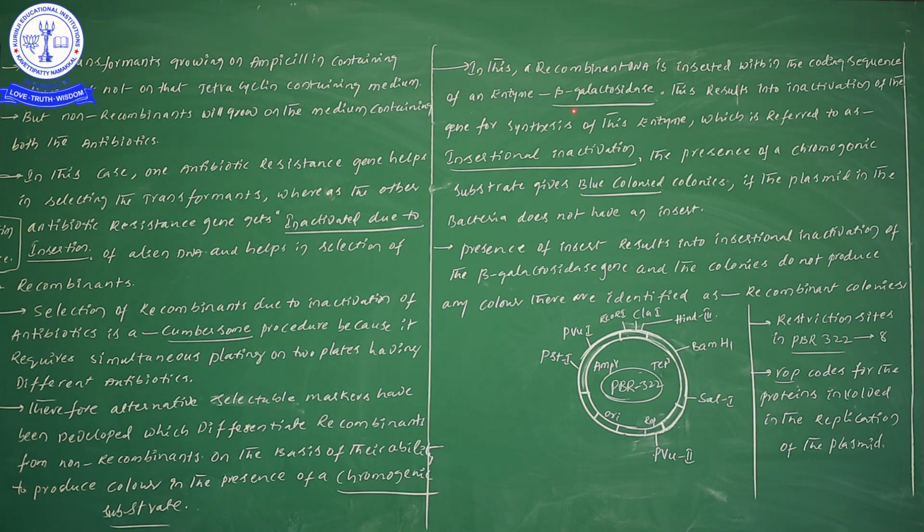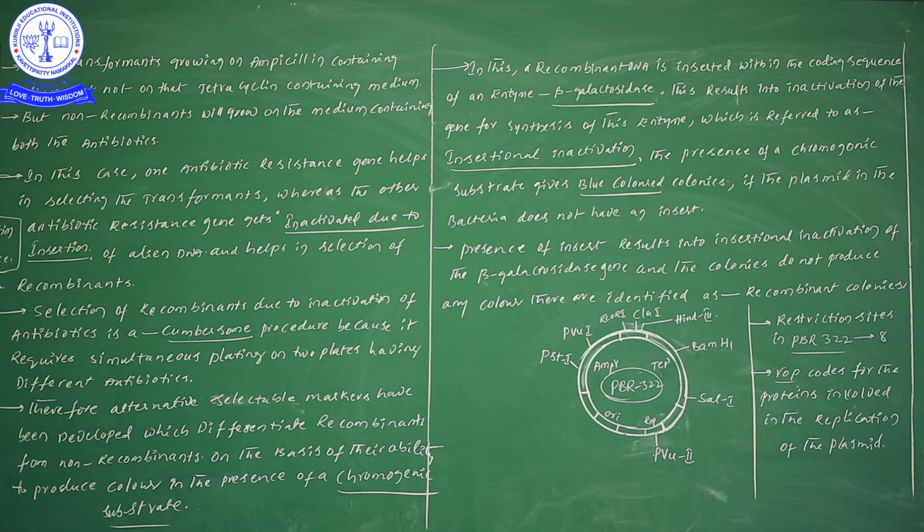But if you incorporate a foreign gene in the beta galactosidase location, that will not produce any color. So what can we understand? If it gives blue color, our foreign gene is not inserted. If it is not giving any color, indirectly we have to understand our foreign gene is inserted.